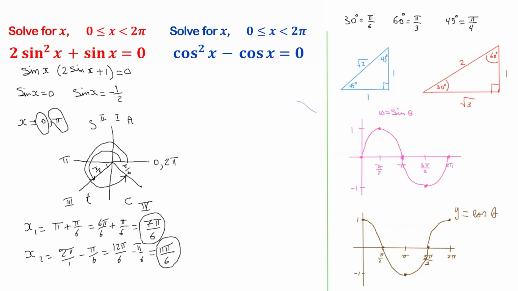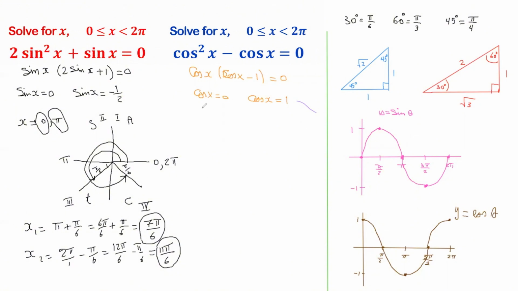Now I'm going to go to the second one right here. Again, I see a greatest common factor, which is cos x. And I'm going to get cos x times cos x minus 1 in the bracket equals 0. And therefore, cos x equals 0 from here, and then cos x equals 1 from here. That's what makes this expression 0. Now, I don't have to do any of this here because, as I said, sine x and cos x equal 0, 1 or negative 1. All you need to do is just go to the graph.